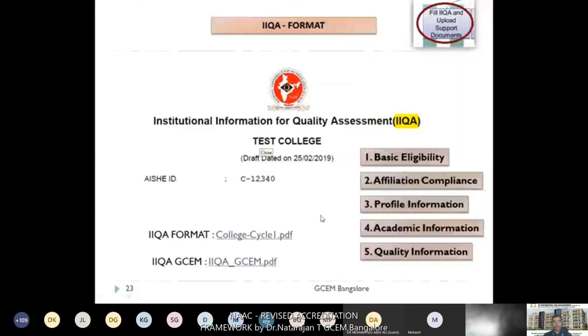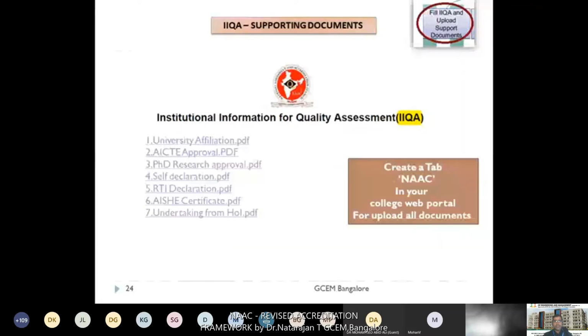Let us go for the next one. These are the attachment supporting documents for the data submitted for IIQA. I'll show them one by one. University affiliation: you need to show the latest affiliation document by the university. That is the first attachment. Second one, the latest AICTE approval of your programs that you need to upload.